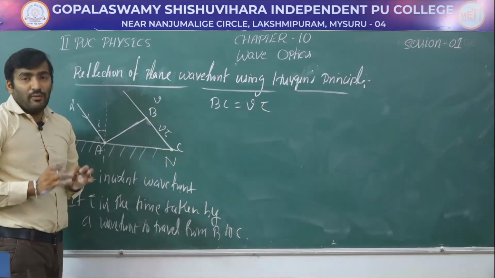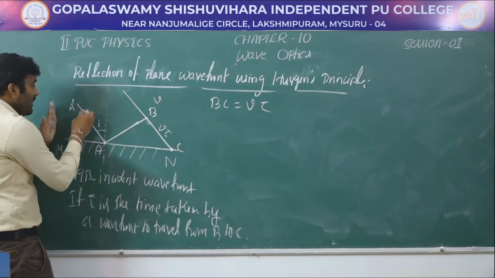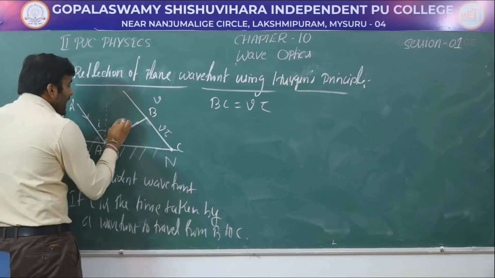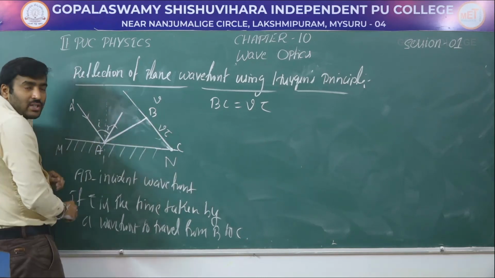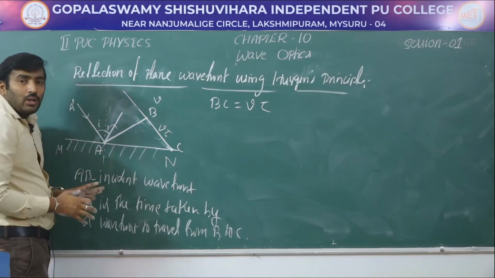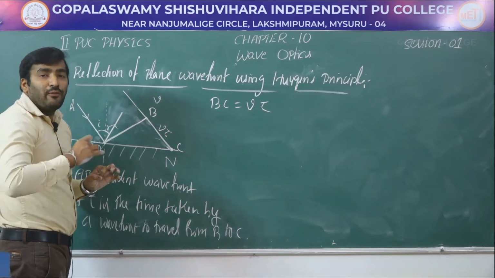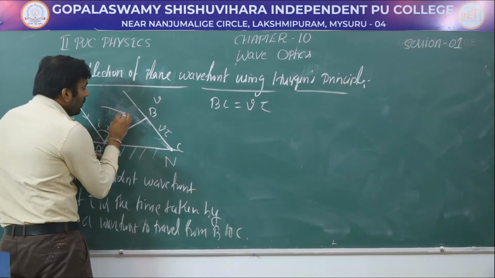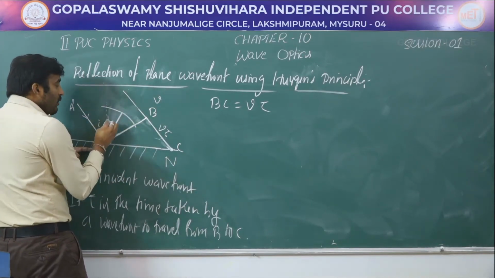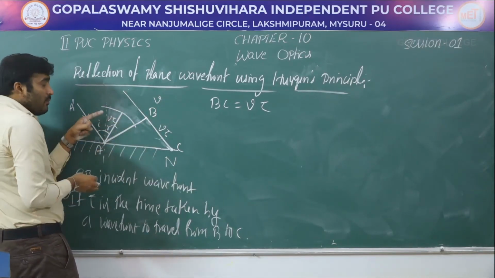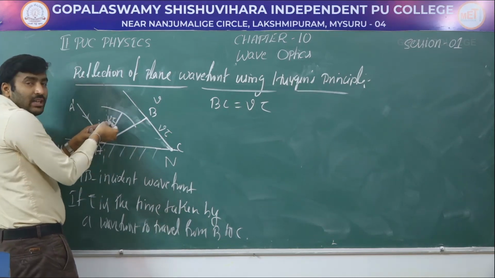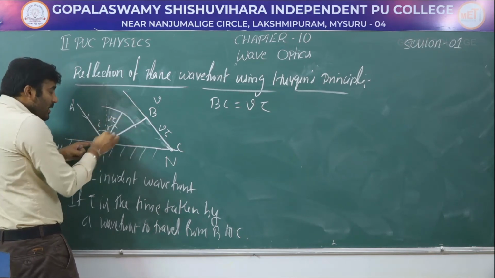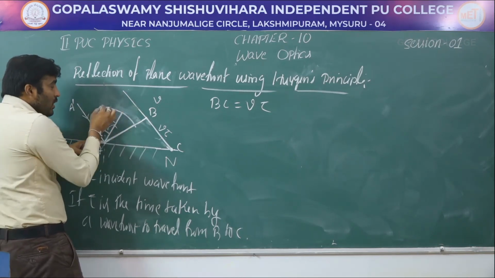Now, we need to draw the reflected wavefront. Say this is the incident light and the reflected light would go in this direction, correct? Angle of reflection R. Now, to draw the position of the reflected wavefront, we have to draw a sphere which is having a radius of V into tau, because the speed of the wave in the same medium when the reflection takes place is the same. So this is V into tau, the radius of this sphere.